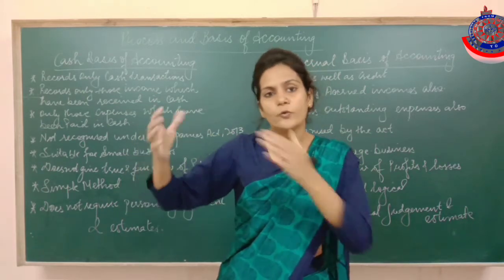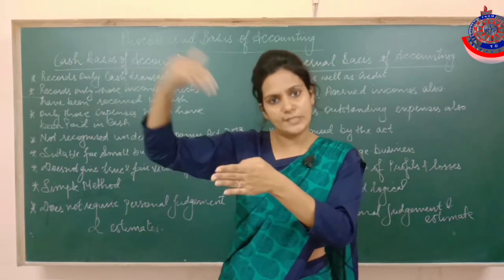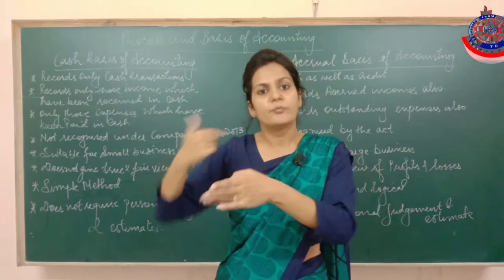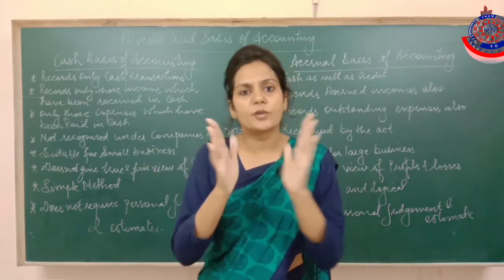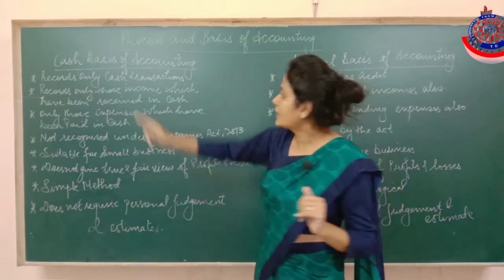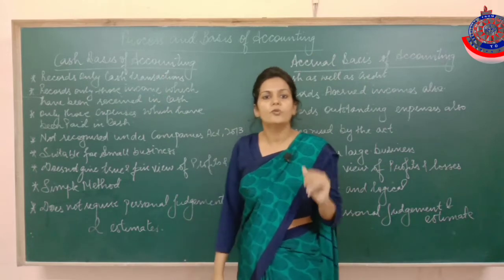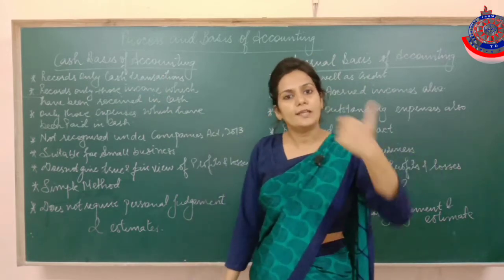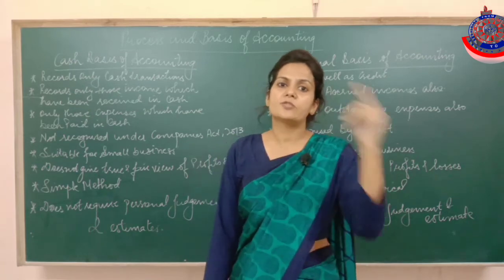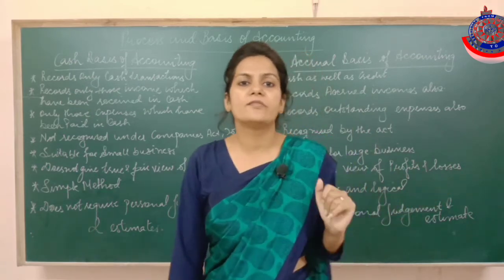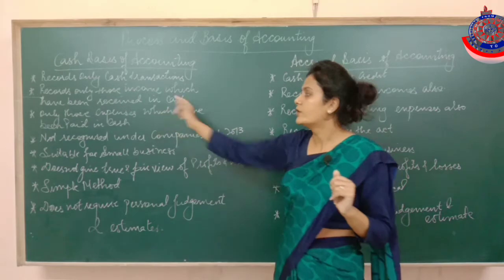So वो जो 4 month का interest है जो आपको इस year receive होना चाहिए था but you haven't received it yet, that 4 months interest becomes accrued income. But in the case of the cash basis of accounting, you are only going to record the interest of 8 months which you have received in cash. The interest of 4 months which you haven't received in cash, you are not going to record.